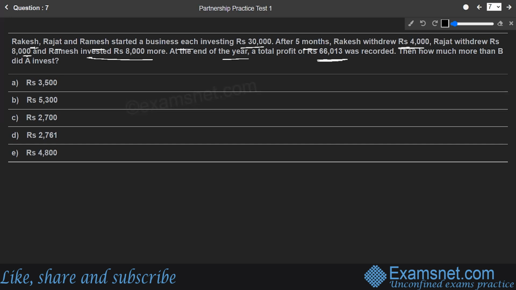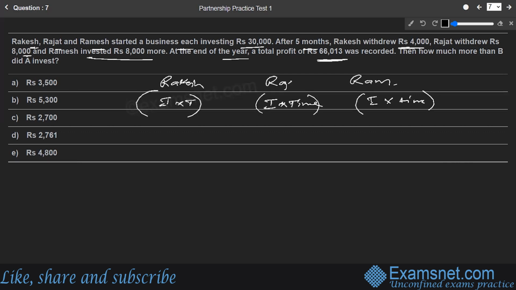So see, 30,000 is the initial investment. We know that the profit share will always be between Rakesh, Rajat, and Ramesh in the ratio of investment into time. The profit should be distributed in the ratio of investment into time for all of them. If they break down their money in different ways, we still remain focused on the fact that the investment has to be part of the business for how many months. That particular time factor is always taken. So let us begin.